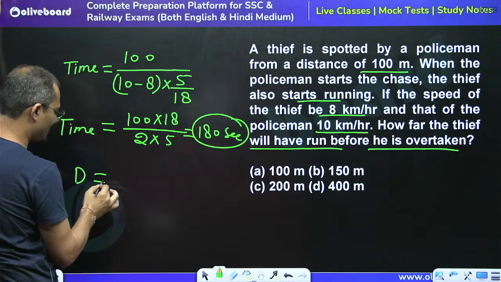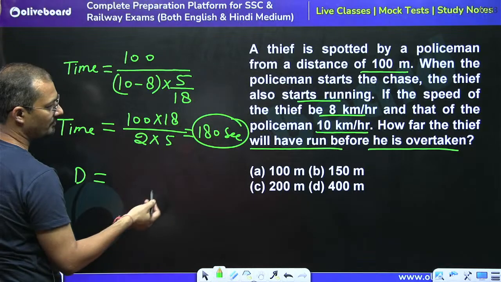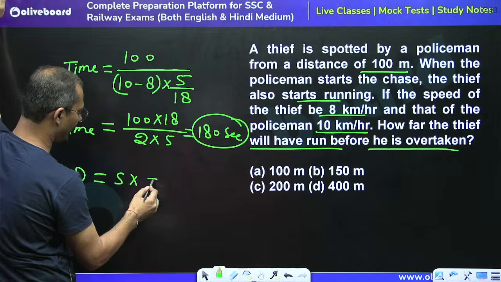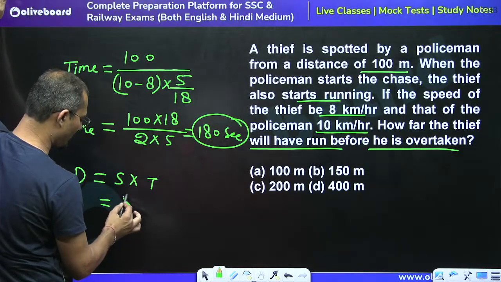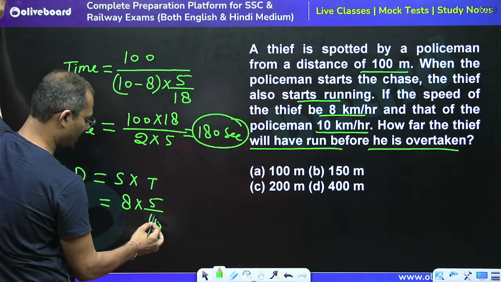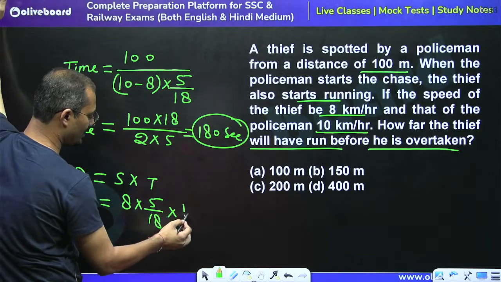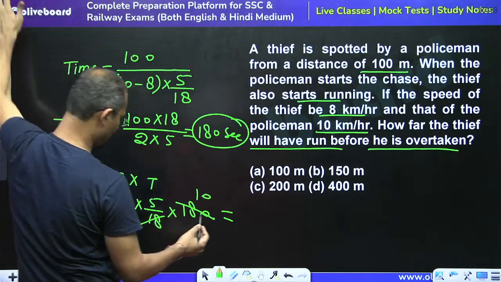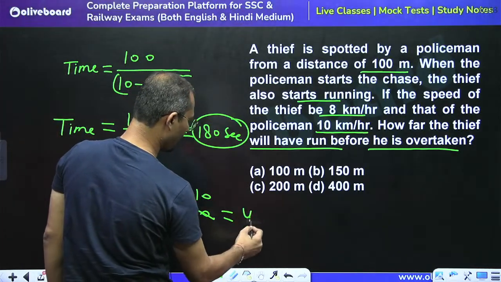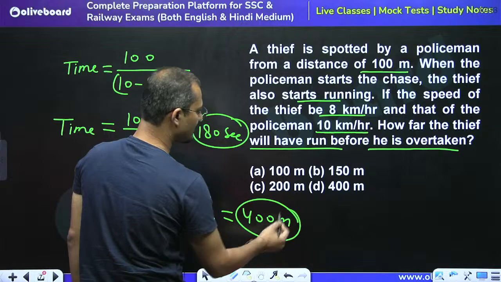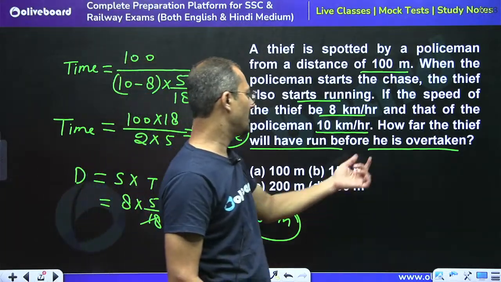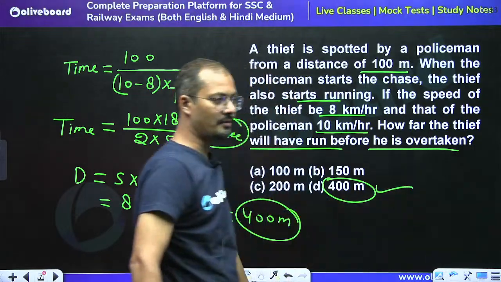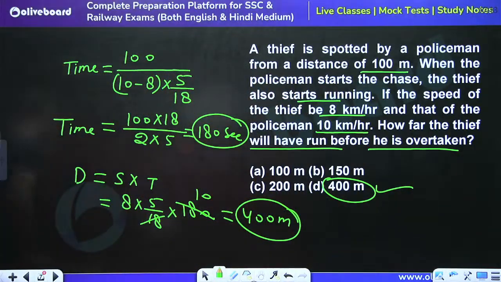So how much distance is covered by the thief before he was caught? Distance is speed into time, right? What is the speed? Speed is 8 km per hour into 5 upon 18, so it will be in meter per second, into 180. 180 by 18 would be cut 10 times. So this is equal to 8 into 5, 40, so 400 meter. It means the thief will have run 400 meter before he is overtaken.